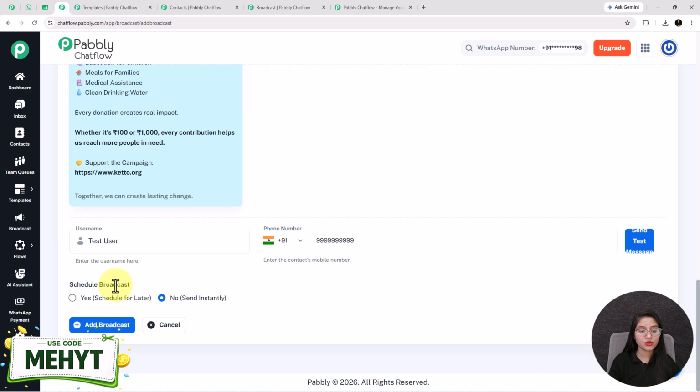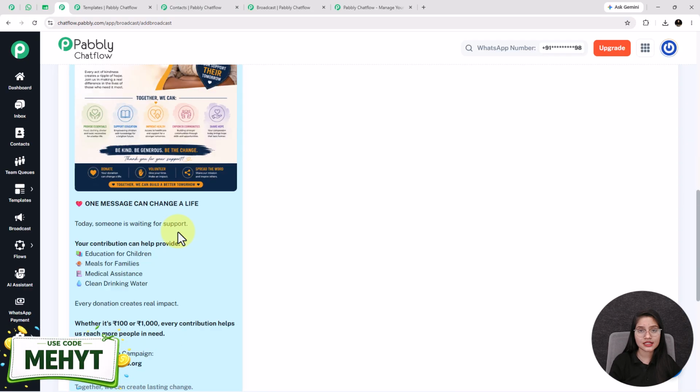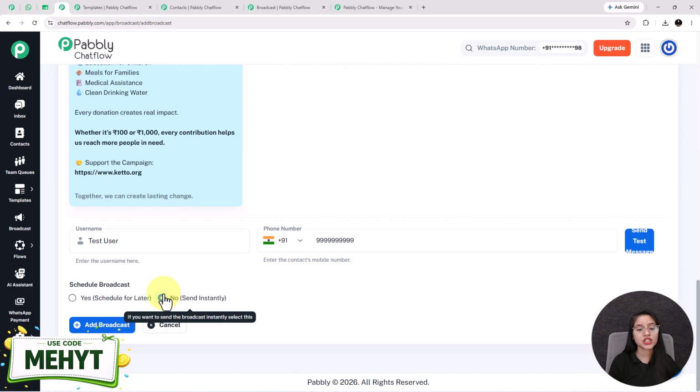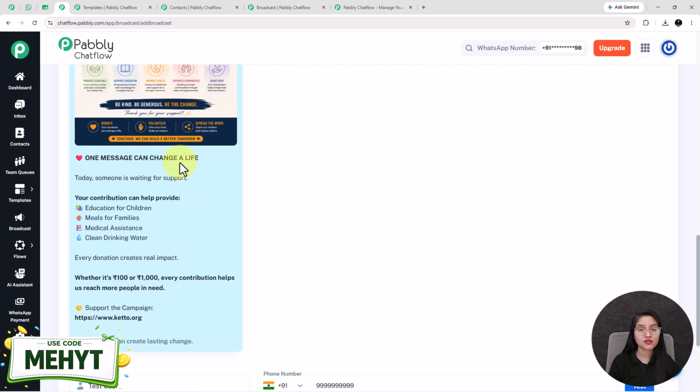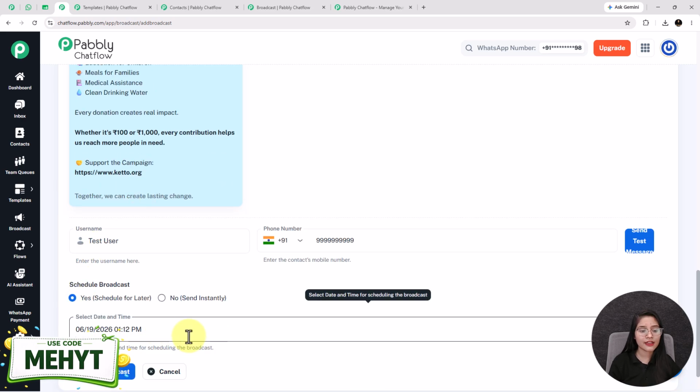Next, you need to schedule the broadcast. If you want to immediately send this template to all the contacts that are present in this list, then you can select the option as no send instantly and click on this plus add broadcast button. But I am going to schedule this message for later, so I am selecting this option and selecting the date and time from here.